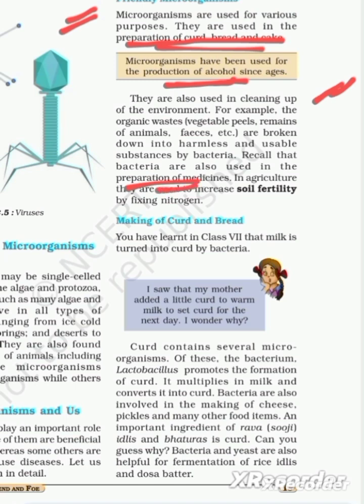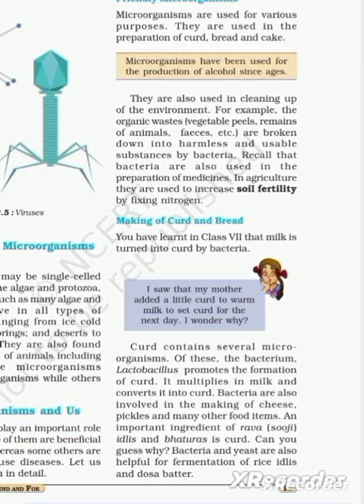Yes. In agriculture, they are used to increase soil fertility by fixing nitrogen. In case of soil fertility, if a soil is more fertile, that means there is more nitrogen content in it. Plants cannot take atmospheric nitrogen directly. So there are particular bacteria which convert the atmospheric nitrogen to simple forms such that plants can use that form for their nutrition.